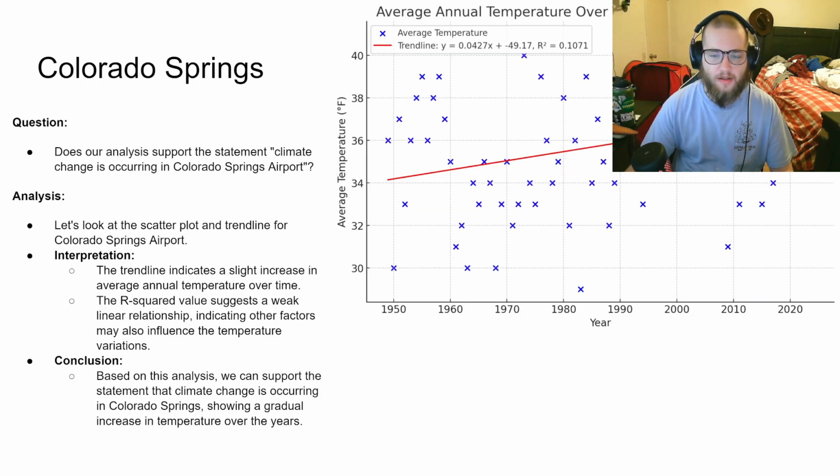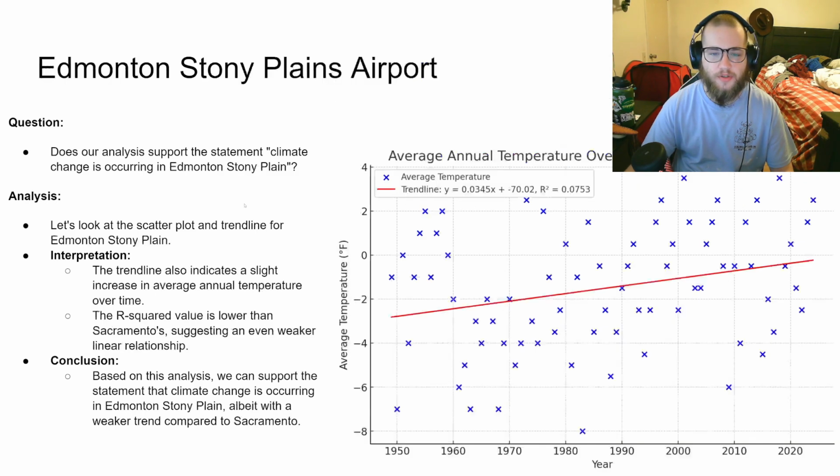Next, we explore, is climate change happening in Colorado Springs? The analysis for Colorado Springs Airport follows the same process. The scatter plot and trend line here also indicate an upward trend in temperatures. Similar to Sacramento, the temperatures in Colorado Springs show a gradual increase over time, though the trend is again relatively weak. The data supports the statement that climate change is occurring in Colorado Springs with a consistent, albeit slight, increase in average temperatures.